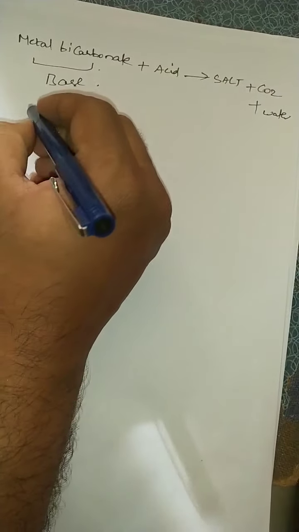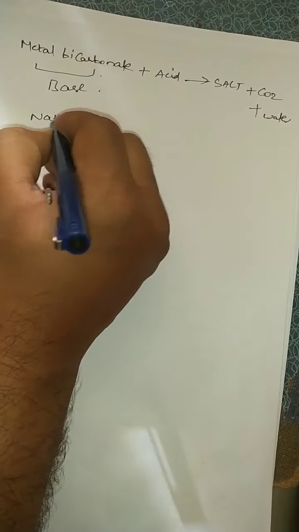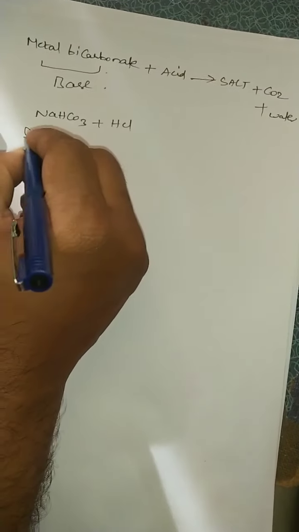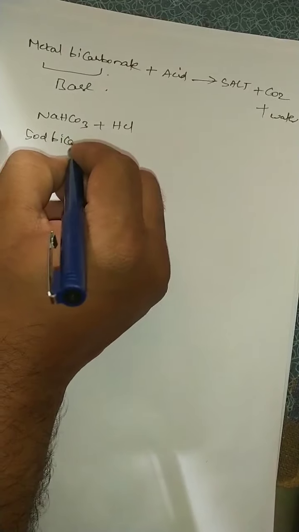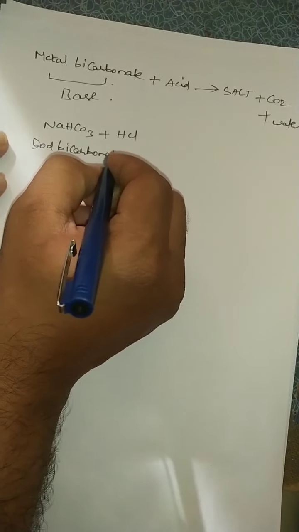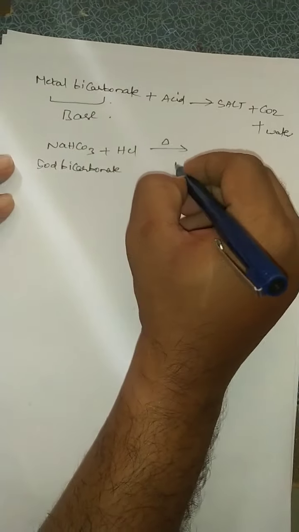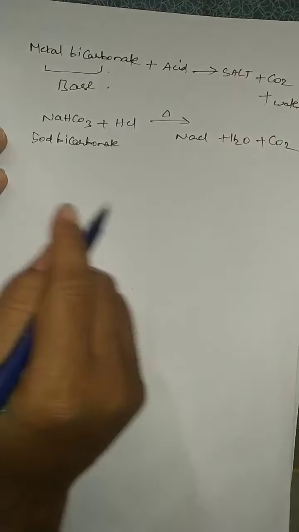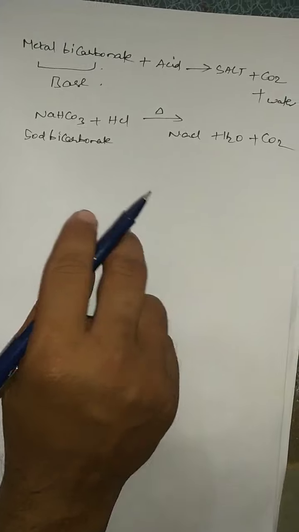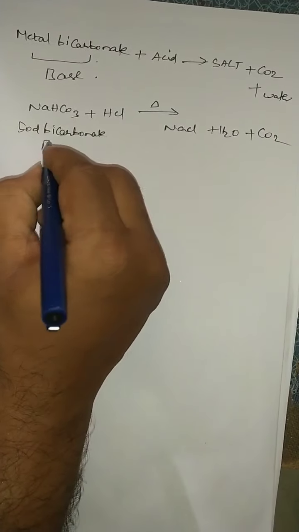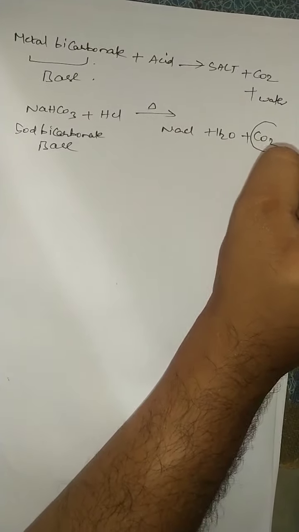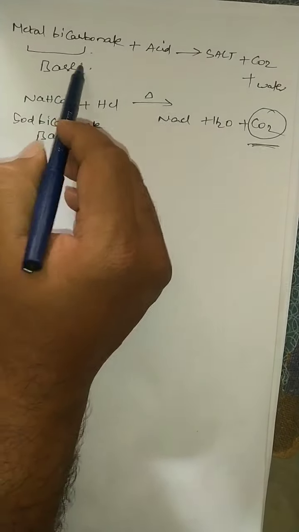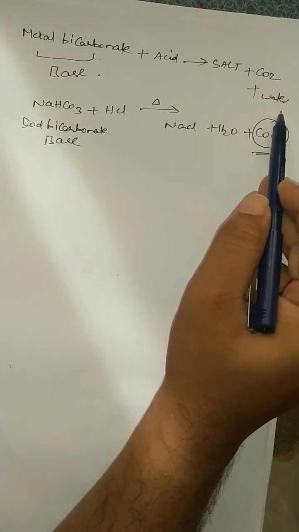For example, we will take sodium bicarbonate and heat it with acid. What are you going to get? Sodium chloride plus H2O plus CO2. This sodium bicarbonate acts as a base. So which gas is evolved, students? Carbon dioxide gas is evolved. So metal bicarbonate reacts with acid to form salt plus carbon dioxide plus water.